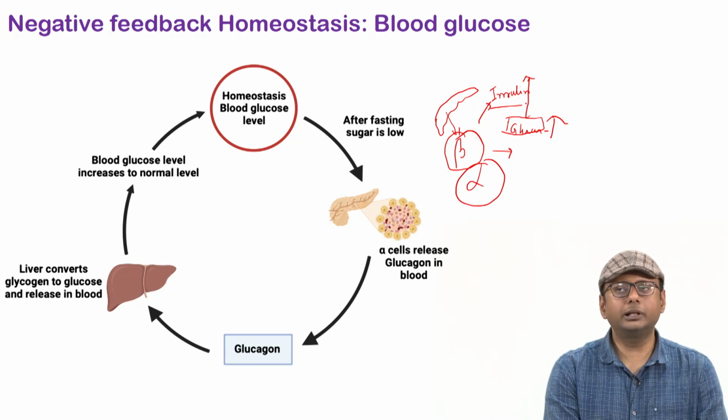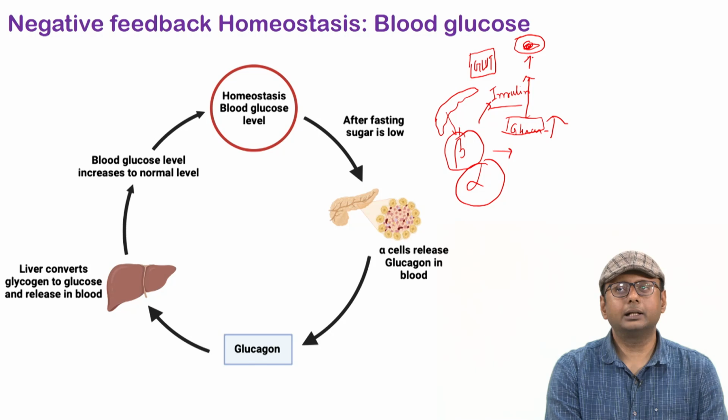Now what will insulin do? Insulin will do two things. You remember in our ion transport class, in the facilitated diffusion class, we discussed that there is a receptor called the GLUT4 receptor. This insulin will overexpress that GLUT4 receptor, and what will it do? It will increase the delivery of glucose to the cells.